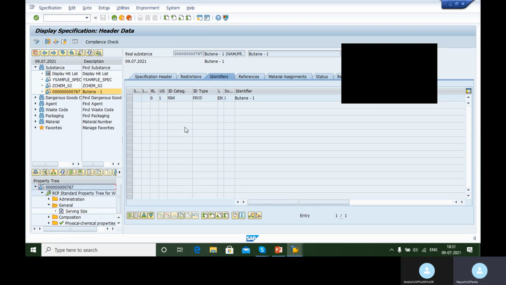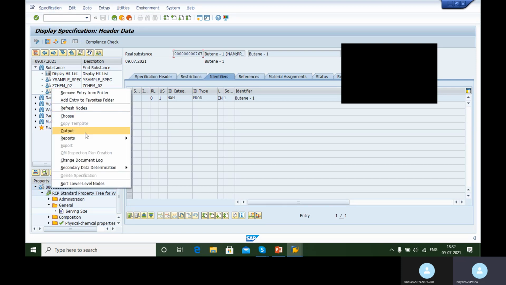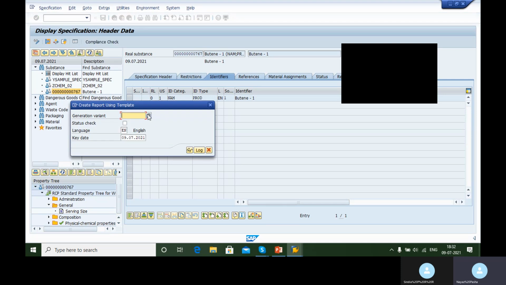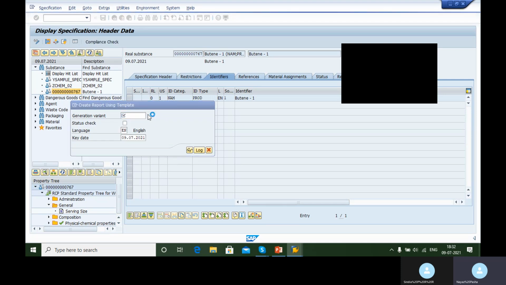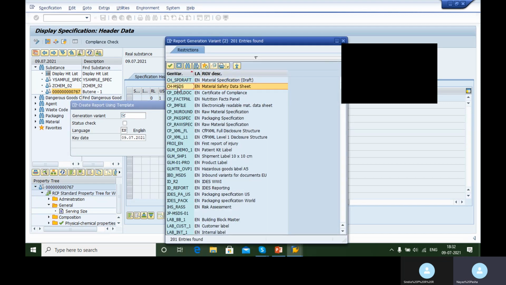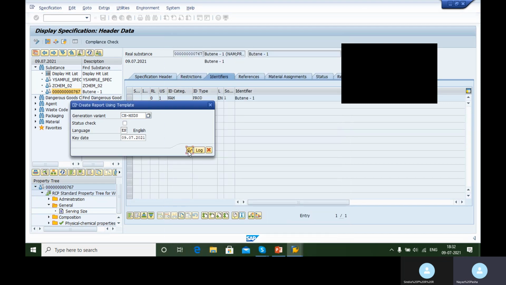Now, if you want to generate any report, let's say you want to generate a MSDS report, you can directly generate from this specification. You just have to go to the report section, reports template, and then select one of the generation variant, and that particular report will be generated. This is just a sample wherein I'm trying to explain how useful this specification workbench is.